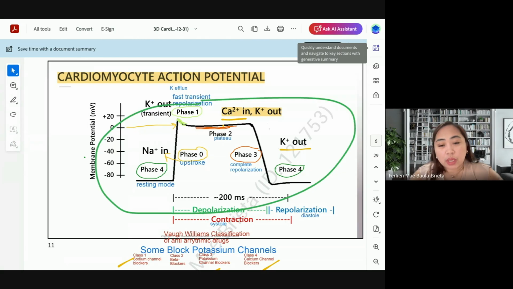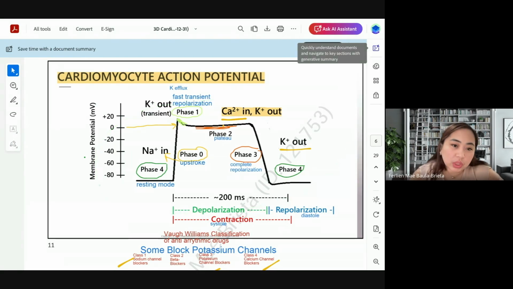Okay, so we have here membrane potential on the left side. Can you pay attention to this one? We have plus 20, 0, negative 20, negative 40, negative 60, and negative 80. So this is phase 4, the resting mode.